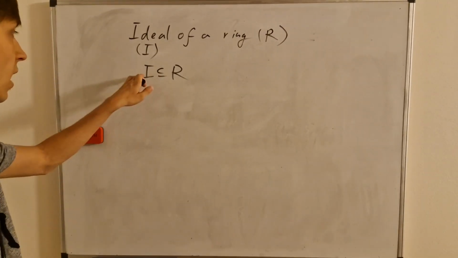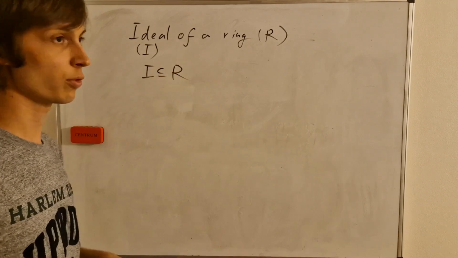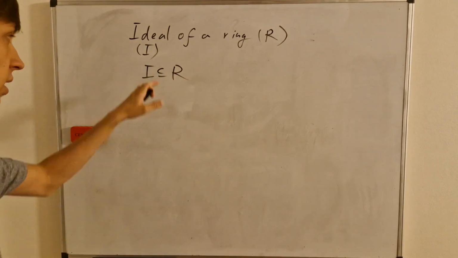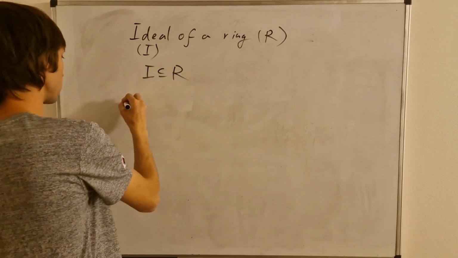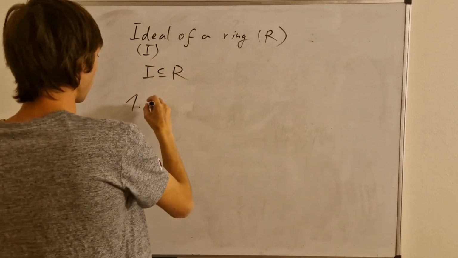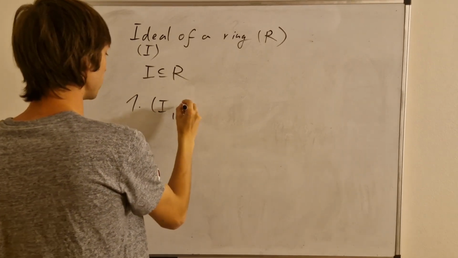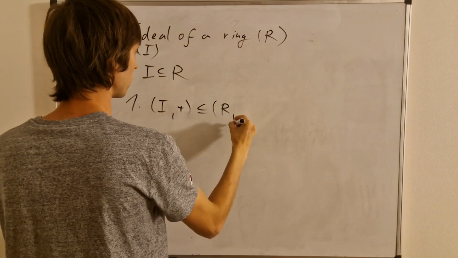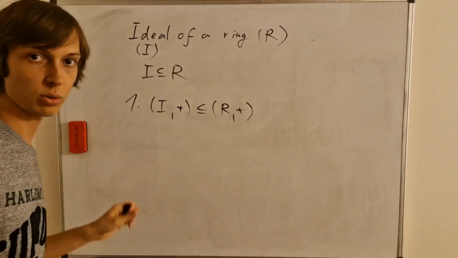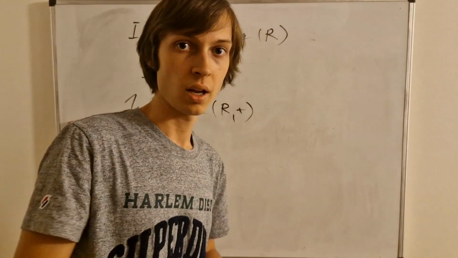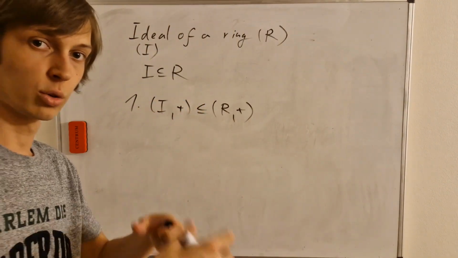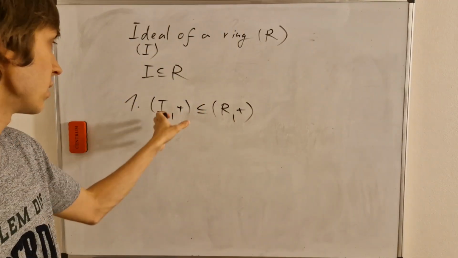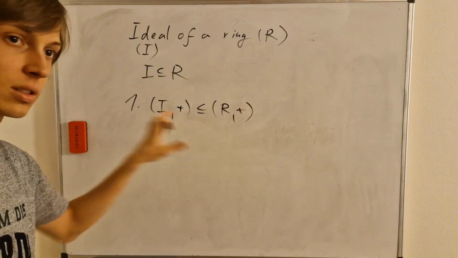By this I mean the ideal of the ring is a subset of the ring, denoted R, with these two properties. First of all, the ideal under addition is a subgroup of the ring under addition. So if we look at the underlying set of the ring as a group with addition, then a subgroup of it is the ideal subset.